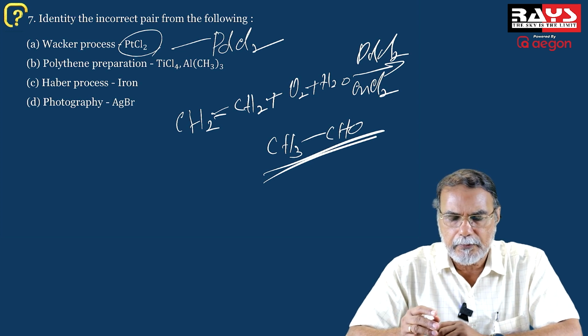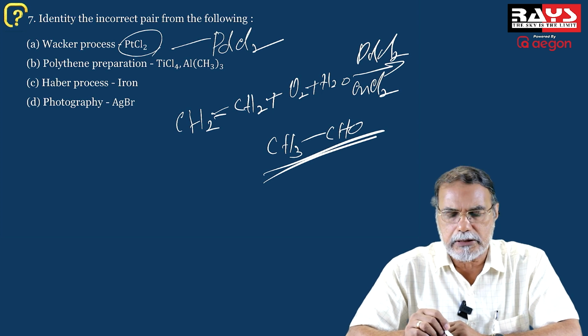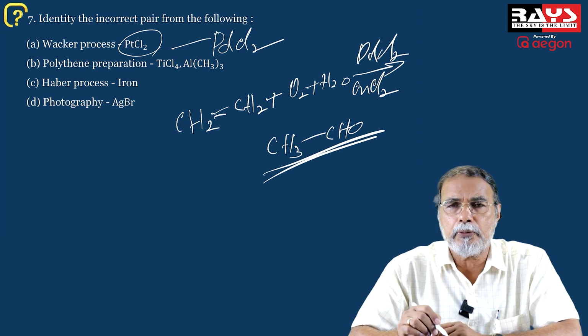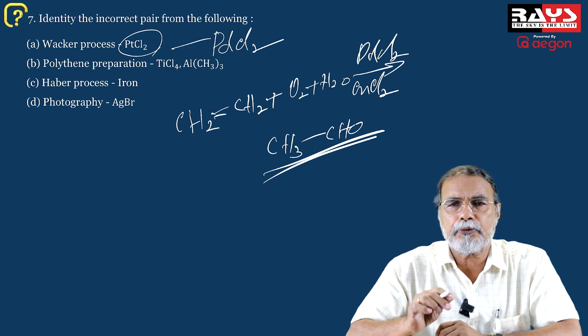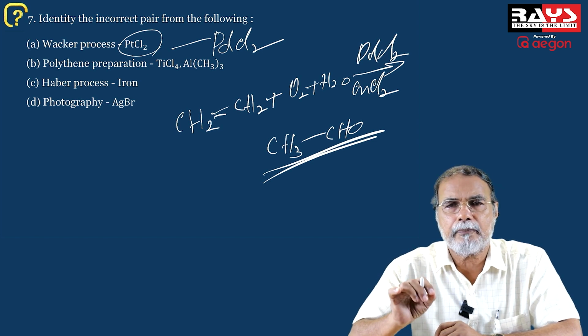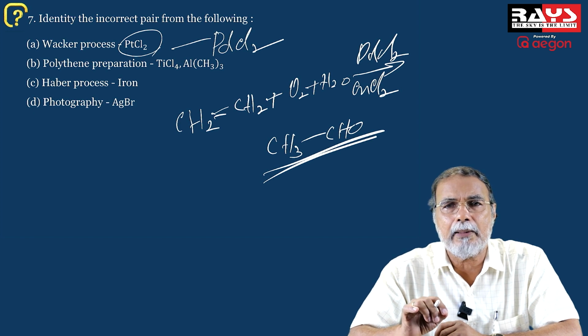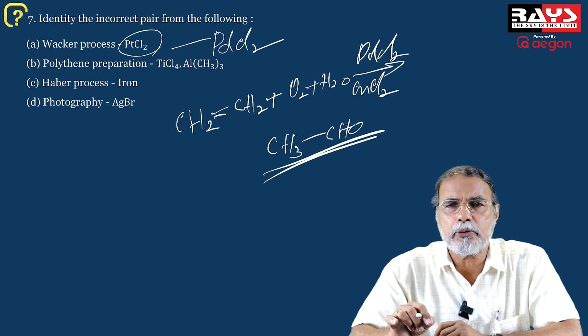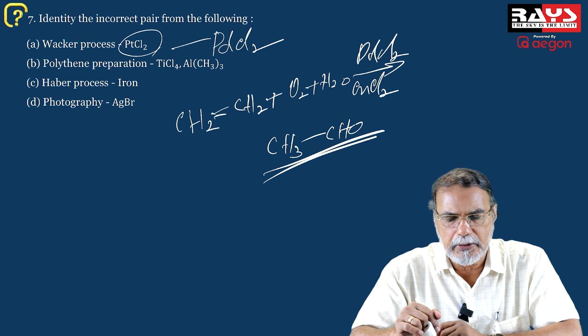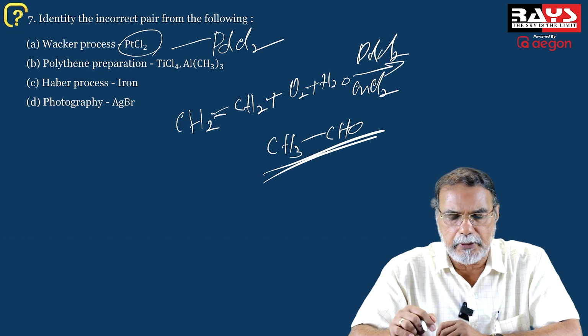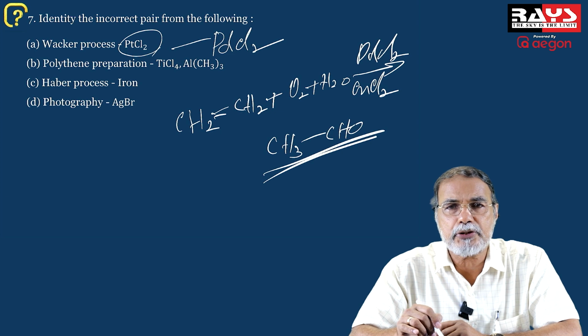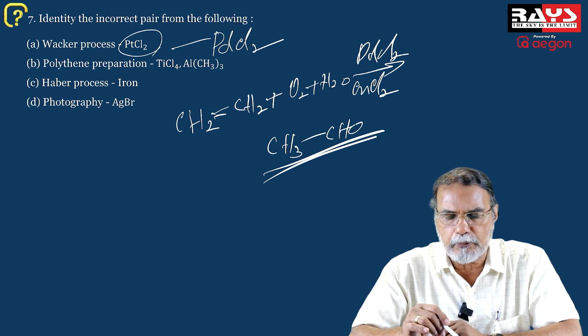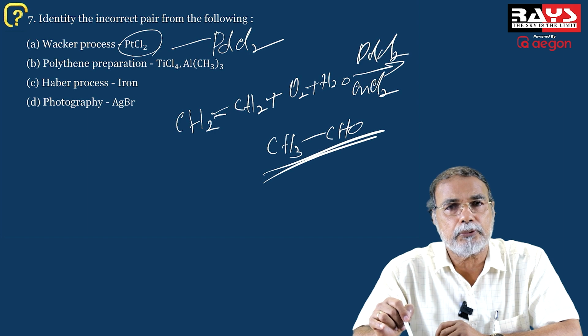So iron is the catalyst, so that's a correct combination. And the last one is photography, AgBr. You know that in classical photography, the photographic plate or film contains silver bromide emulsion. So the photosensitive material on the photographic film or plate is silver bromide. So that also is a correct combination. So the only incorrect combination is the Wacker process pair.